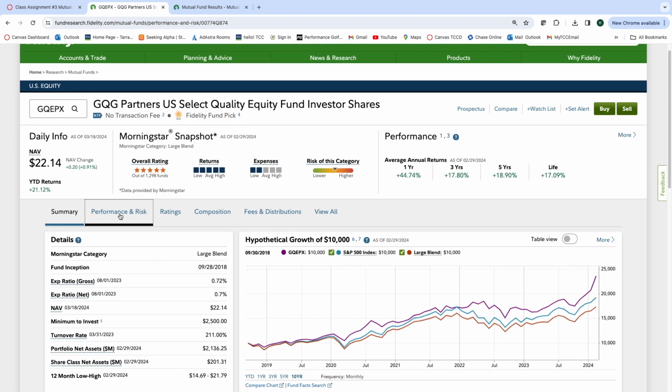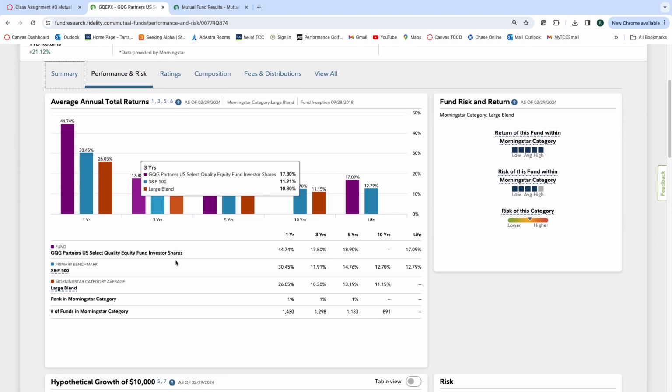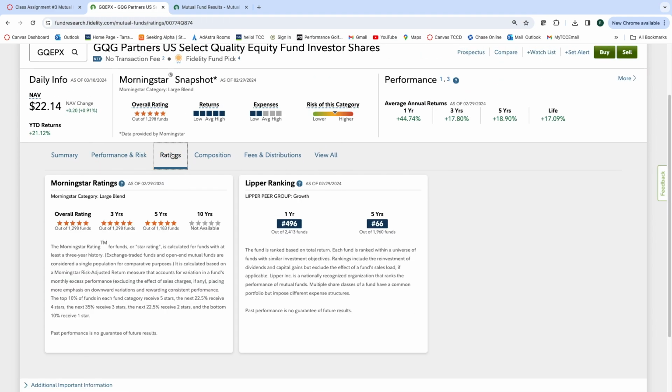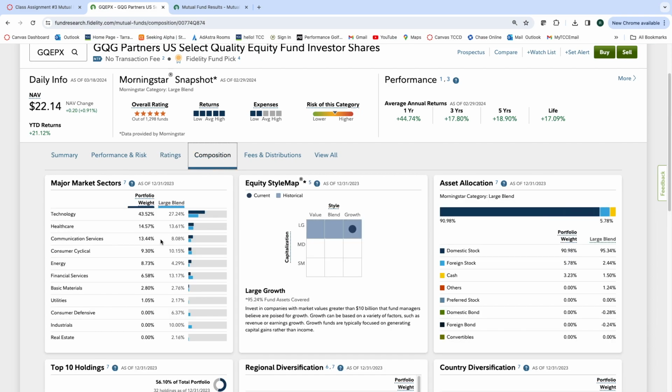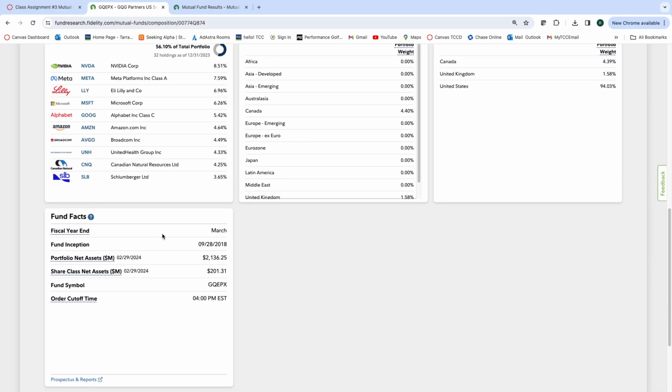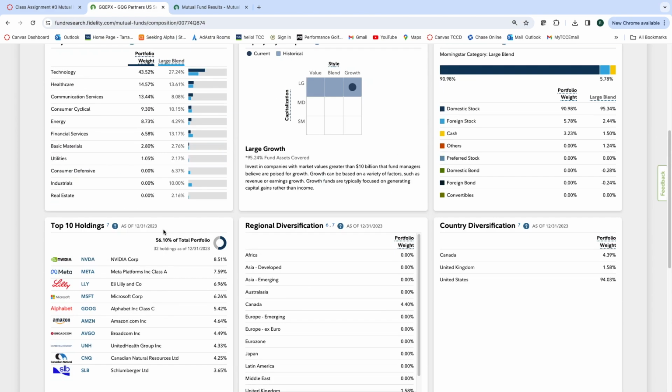So again, performance and risk. You can look at these items. There's the ratings. Overall Morningstar rating is a 1, 2, 3, 4, 5 right in here. Again, the composition, if we want to go into everything that they own, you can find that right in here.